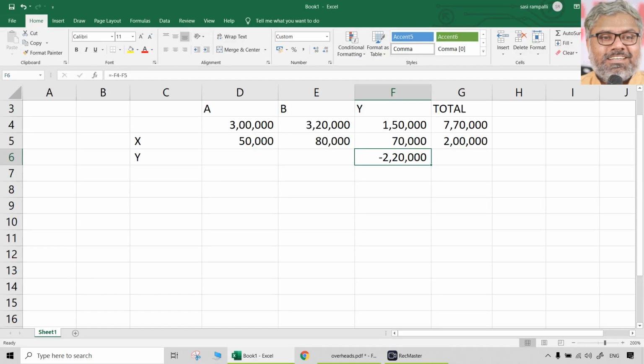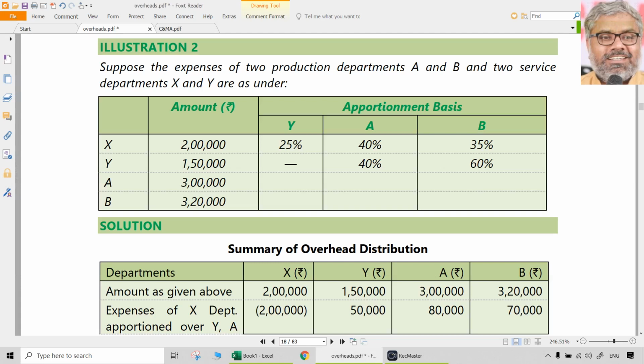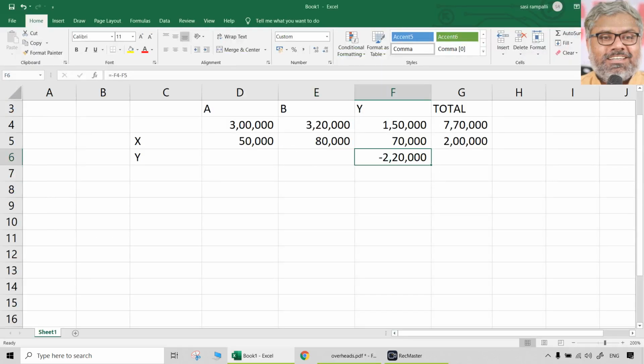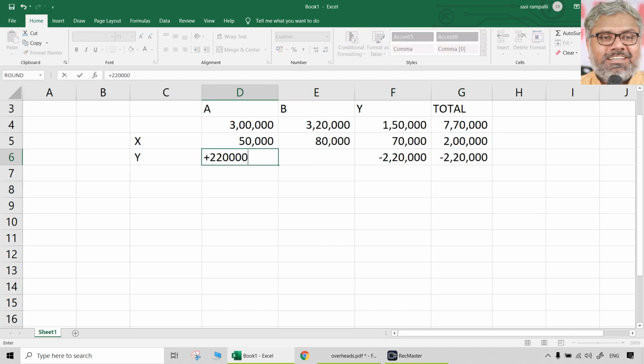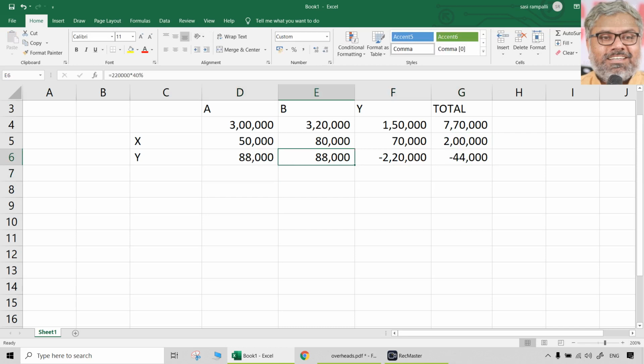X cost was apportioned to Y. Now, Y cost will not be apportioned to X. It will be apportioned only to A and B in the ratio of 40 and 60%. So this 2,20,000 has to be apportioned on a 40% and 60% basis.